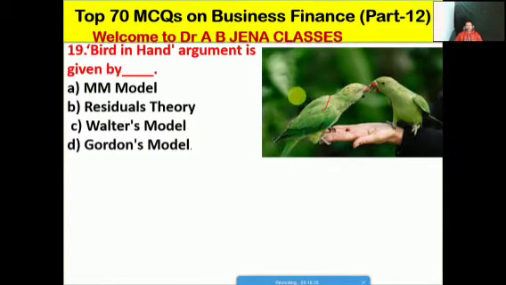Very cute image. The bird in hand argument is given by whom? A, MM model; B, residual theory; C, Walter's model; D, Gordon's model. Friends, D is the right option for this MCQ. The bird in hand argument is given by Gordon's model. So D is the right option for this MCQ.